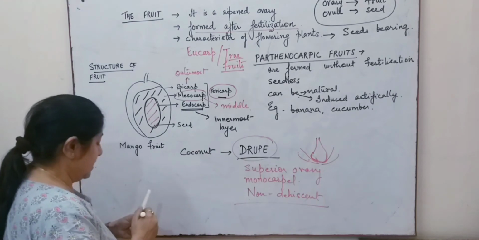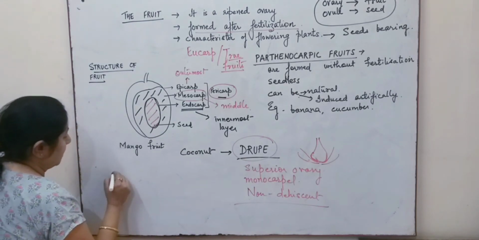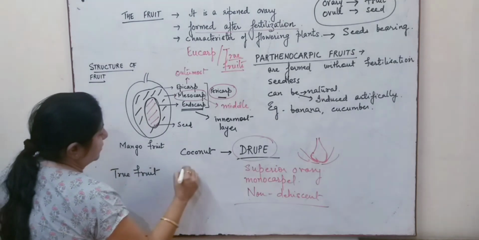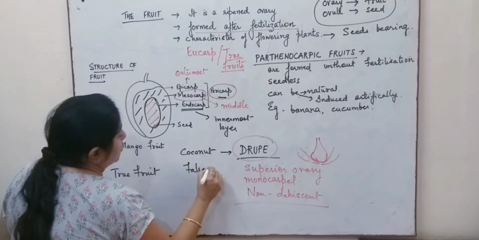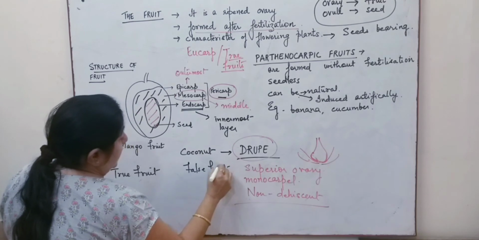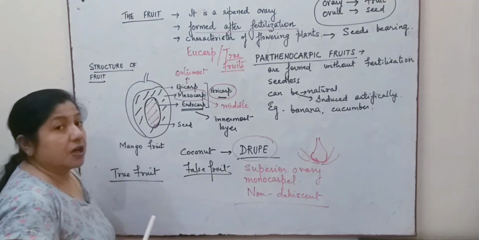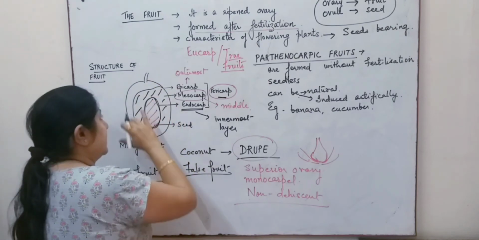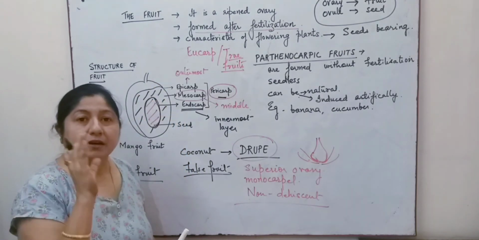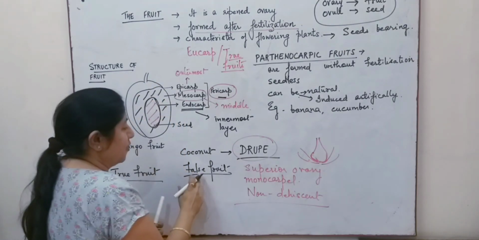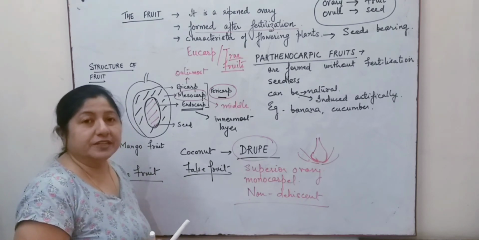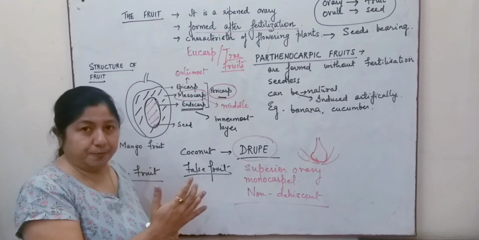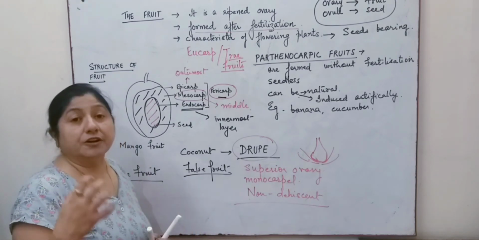So we find that there are true fruits, and there is another term over here, the true fruit and the false fruit. The true fruit is one in which the edible part is formed by the ovary itself, whereas a false fruit is one in which the fruit is formed from the other parts of a flower, not from the ovary.